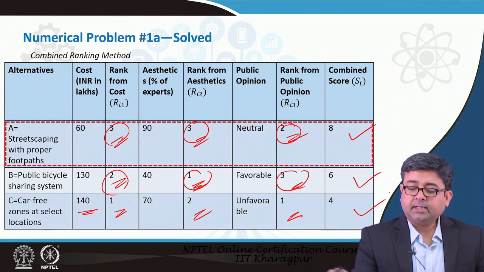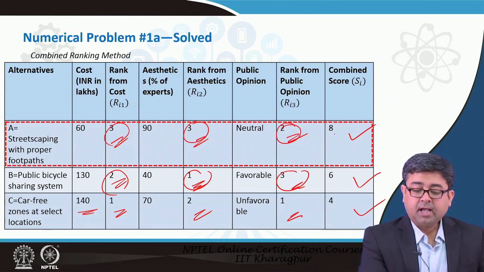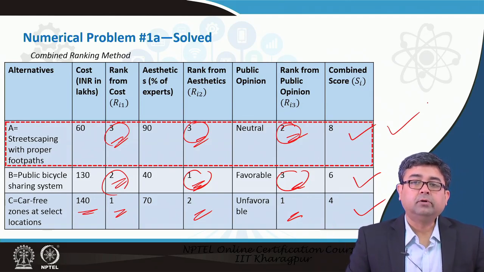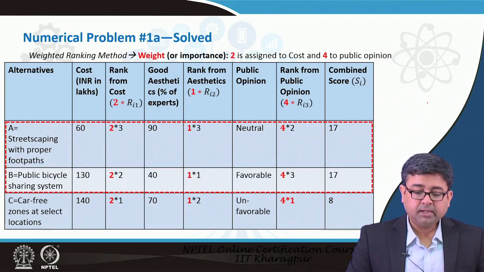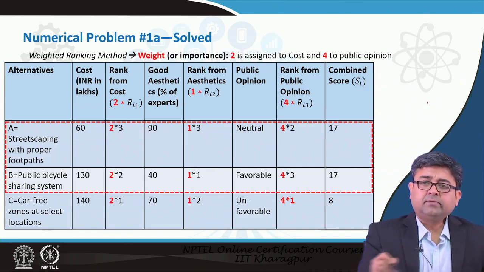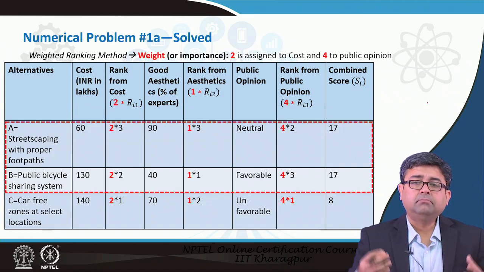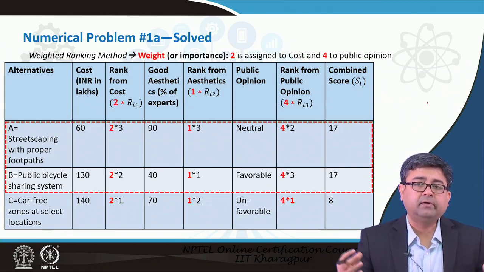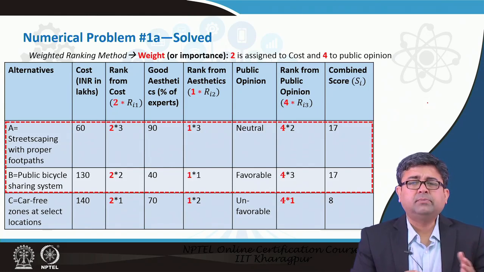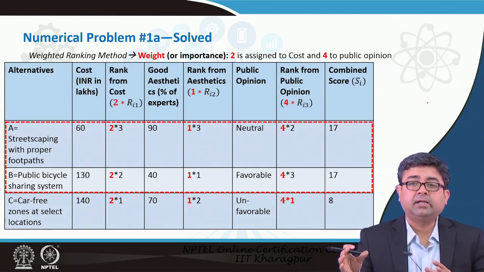That is a very simple ranking system, and you see that the combined score of these three criteria is 8, and this has the highest score. So, you think that this is the best alternative to go ahead and implement. But now, if you apply weights, meaning which of these three criteria should have the highest weight, based on experts, or the users, or whoever it is, because you may think that cost may not be the most important criteria, or aesthetics may not be the most important criteria. So, it is not fair to give all of them the same weights.